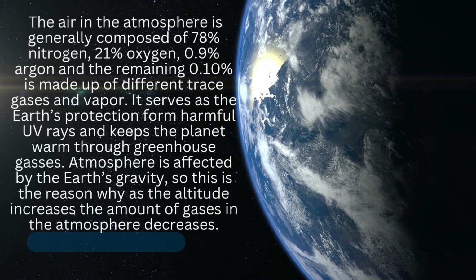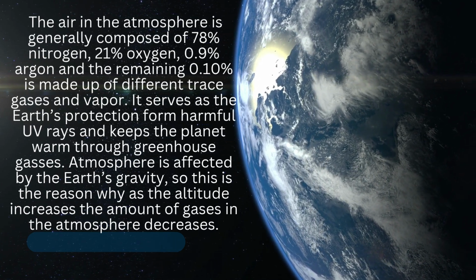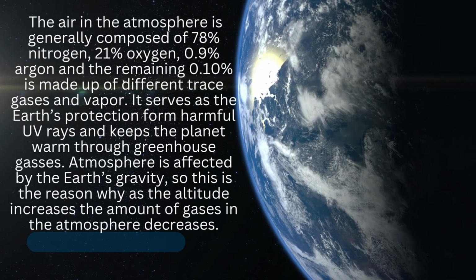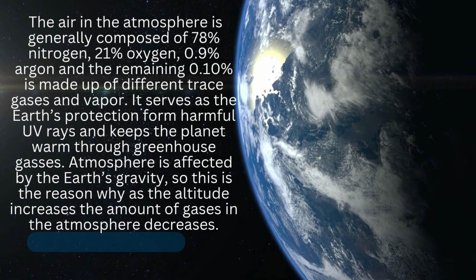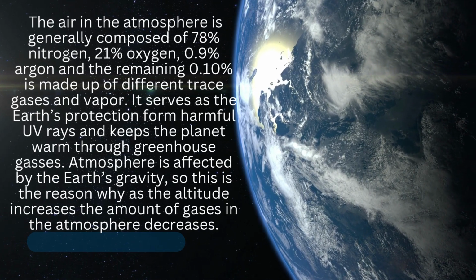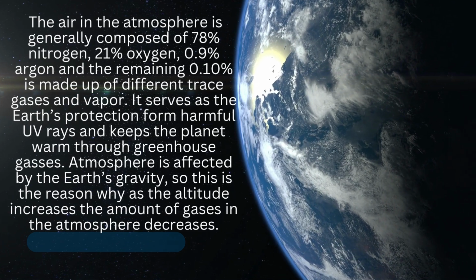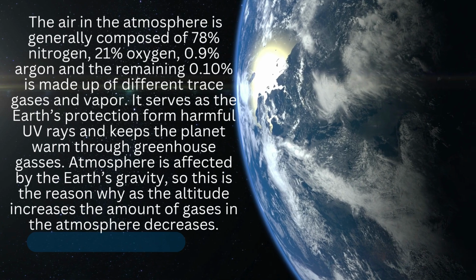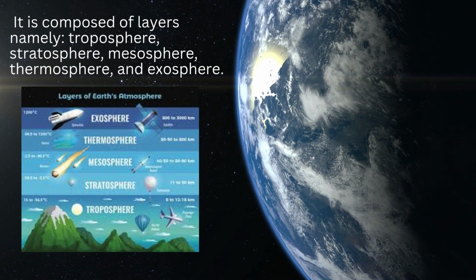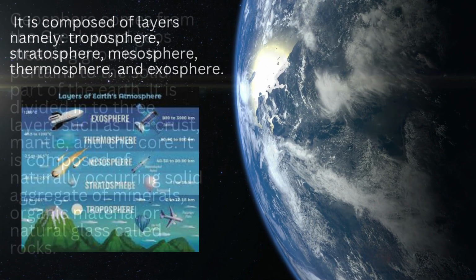The air in the atmosphere is generally composed of 78% nitrogen, 21% oxygen, 0.9% argon, and the remaining 0.10% is made up of different trace gases and vapor. It serves as the Earth's protection from harmful UV rays and keeps the planet warm through greenhouse gases. Atmosphere is affected by the Earth's gravity, so this is the reason why as the altitude increases, the amount of gases in the atmosphere decreases. It is composed of layers, namely, troposphere, stratosphere, mesosphere, thermosphere, and exosphere.